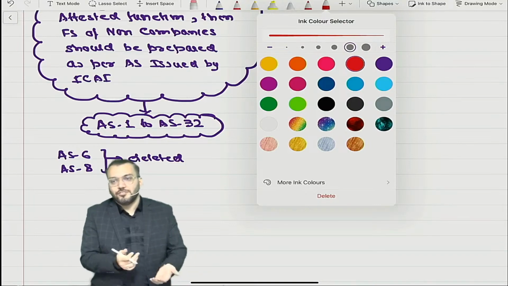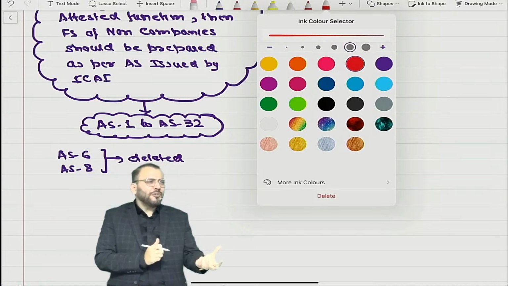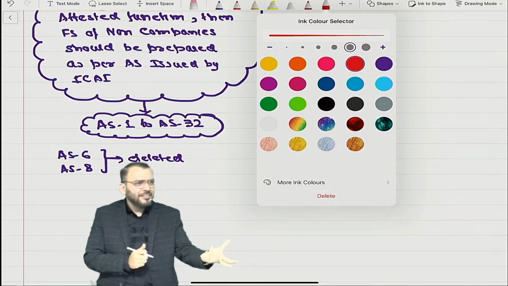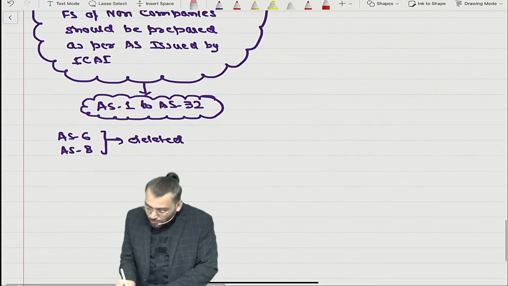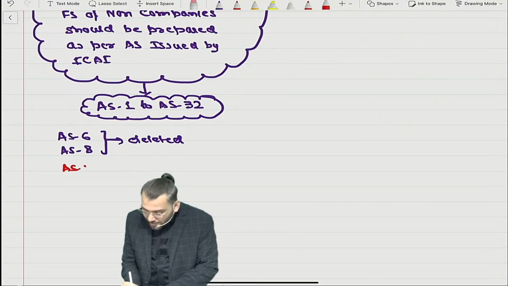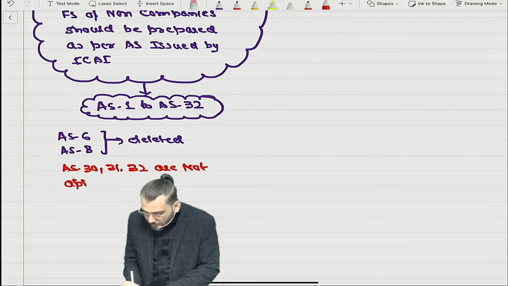This is CA Inter I am teaching. I am actually teaching CA Inter, but to start with, we need to start from the base only, no? So I am just starting from the base. And out of these, AS30, 31 and 32 are not applicable for non-companies.